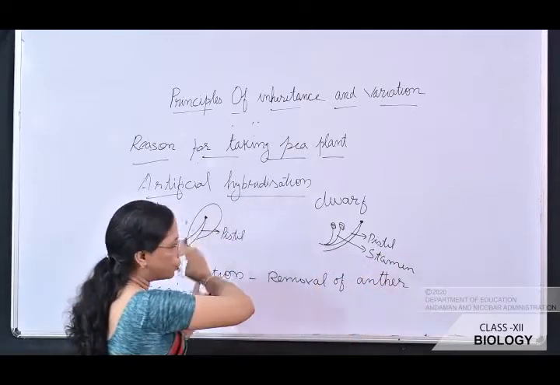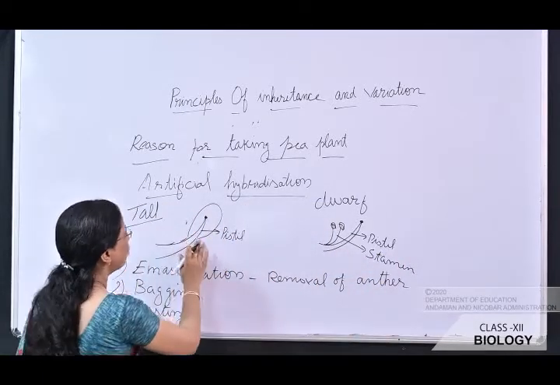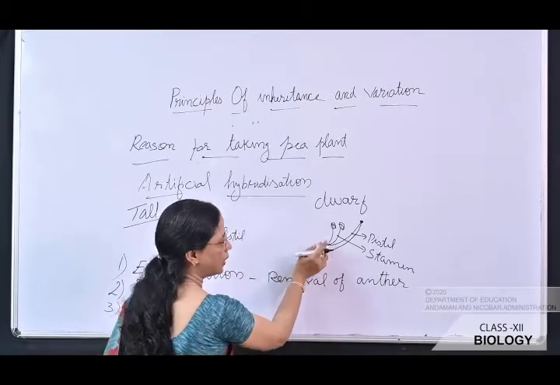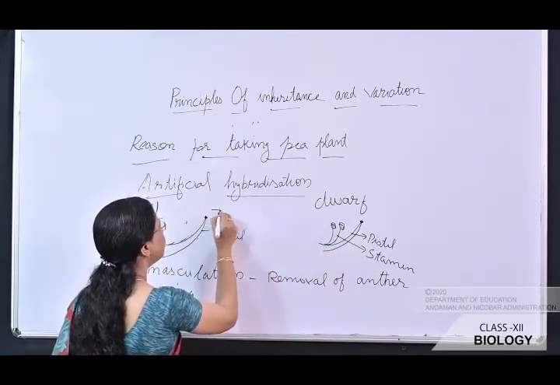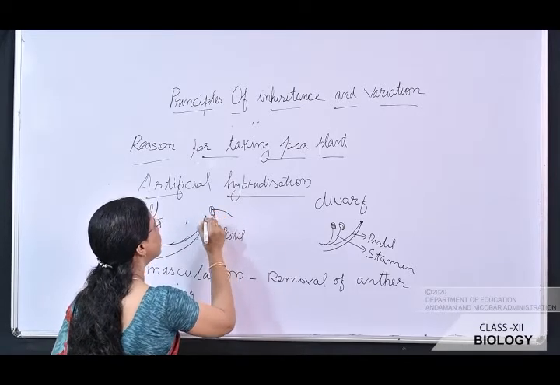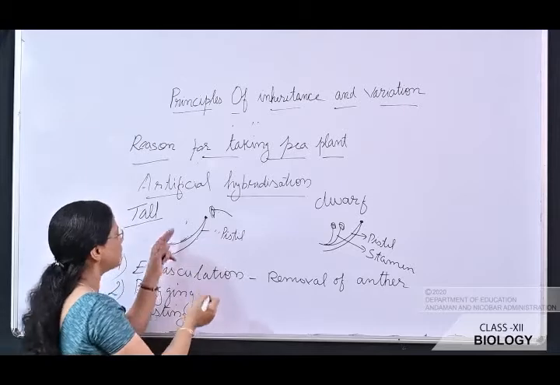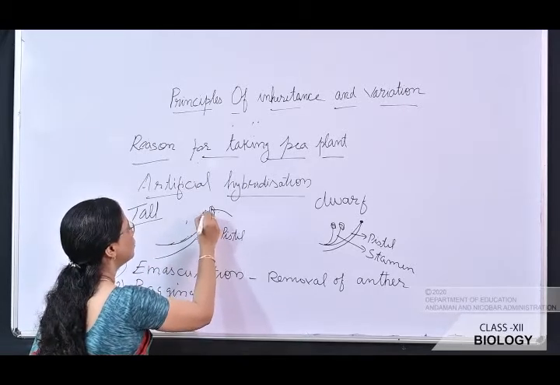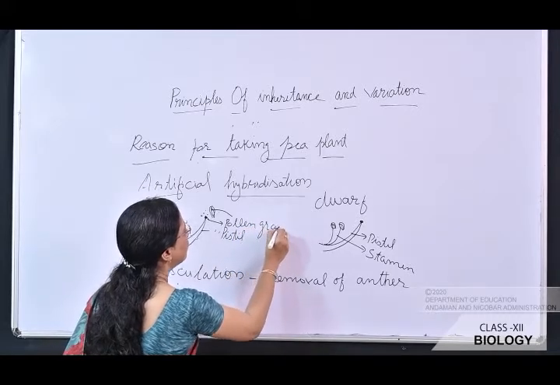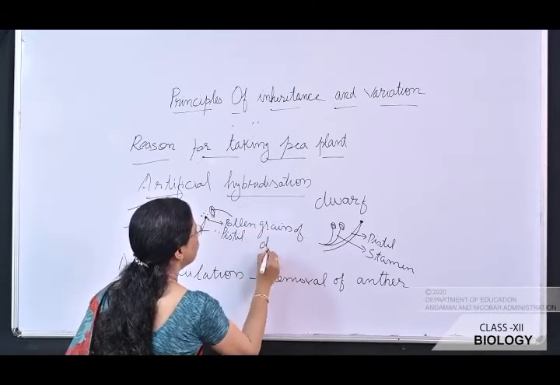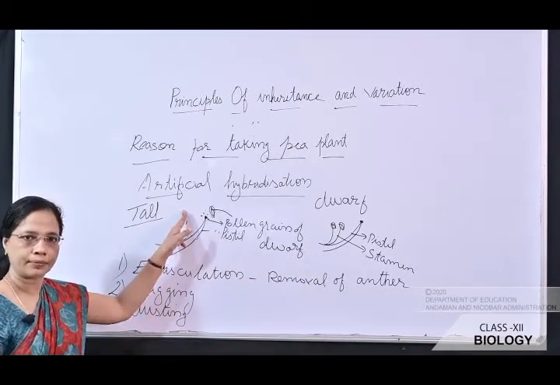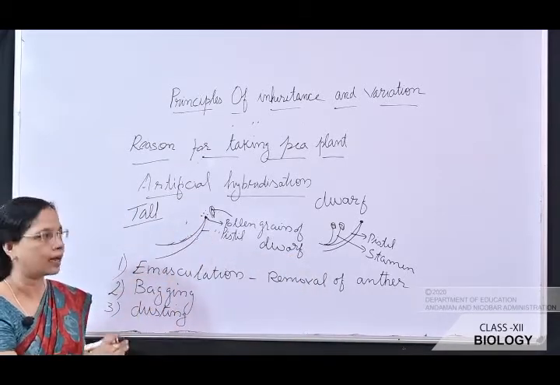So if we wanted to cross it with this tall variety, this bag is removed and the anther is taken from the dwarf plant and dusted over. Anther is having pollen grain and it is dusted over the stigma of this tall plant. So this is the pollen grain of dwarf variety. Dwarf variety is dusted over here. So cross pollination is completed.